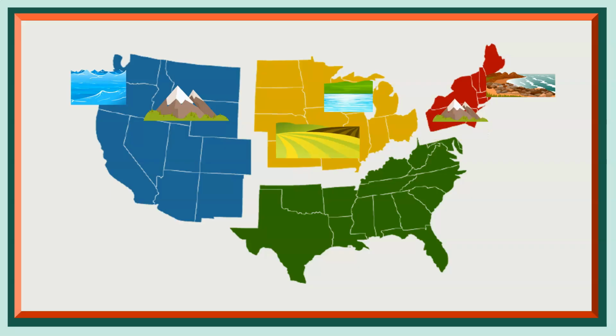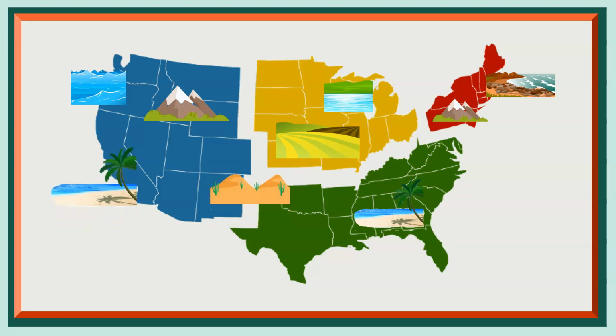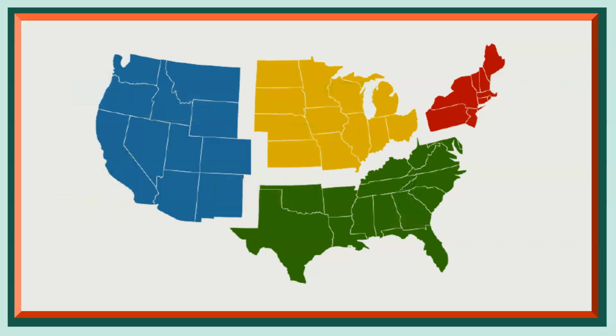There are the mountains. There is the tropical coast. There is the desert. And there is the warm ocean front. All of these types of environments affect the people who live there. What would people do in each part of the United States?